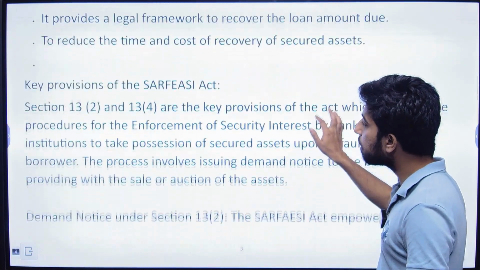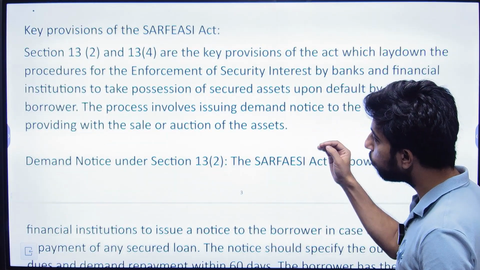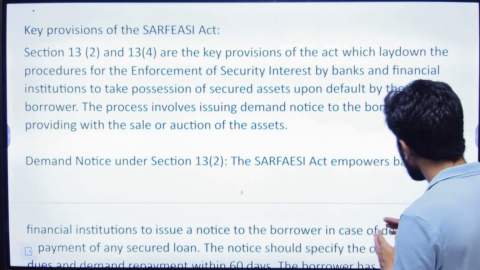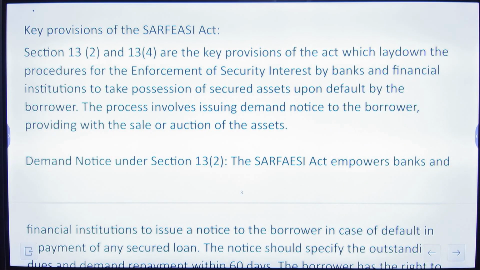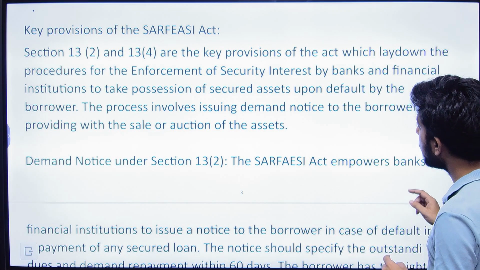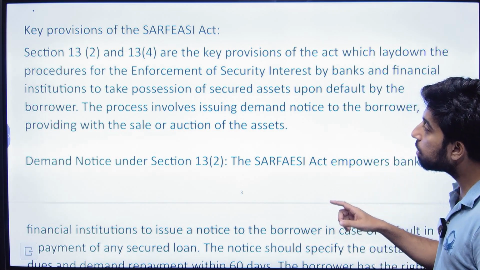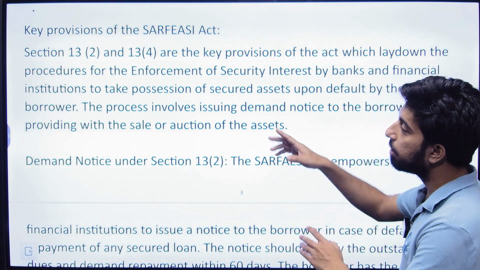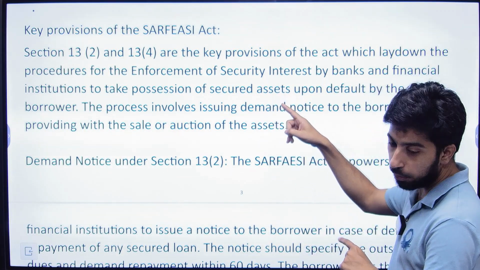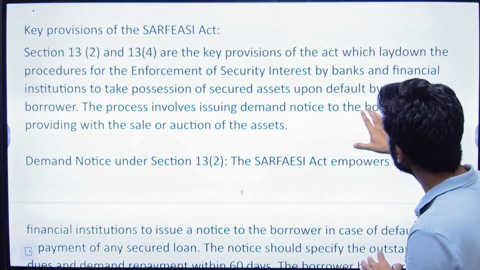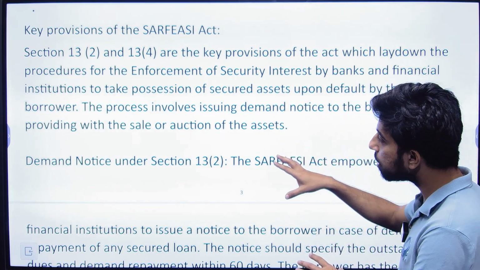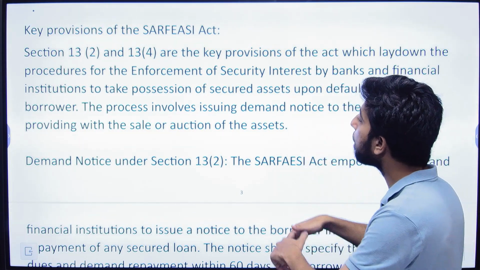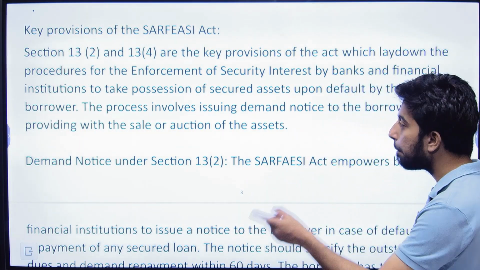Okay, key provisions of the Sarfaesi Act. Section 13(2) and 13(4) are the key provisions of the Act which lay down the procedures for the enforcement of security interest by banks and financial institutions to take possession of secured assets upon default by the borrower.